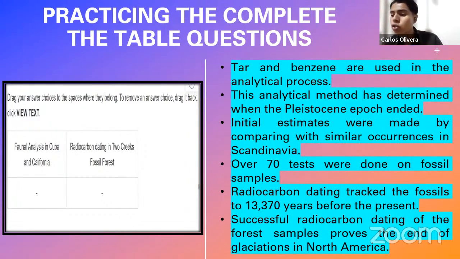So what would I do? I would take it and drag it within that box because I know it matches the category. Super simple, right? That's what we have to do. When you receive this one, you consider these two boxes and the titles as categories, and you drag those statements and sentences that you consider match the categories.